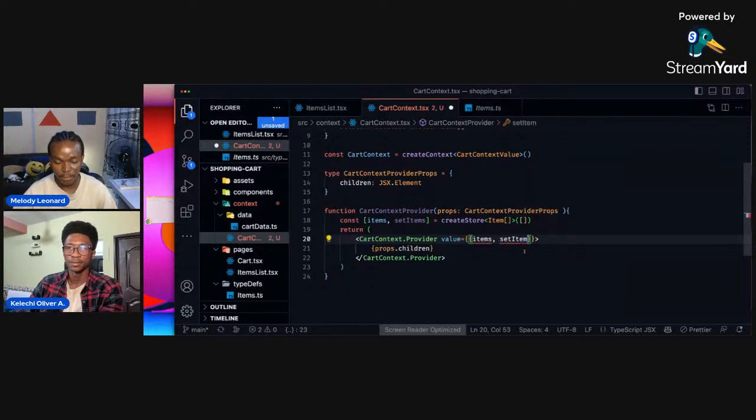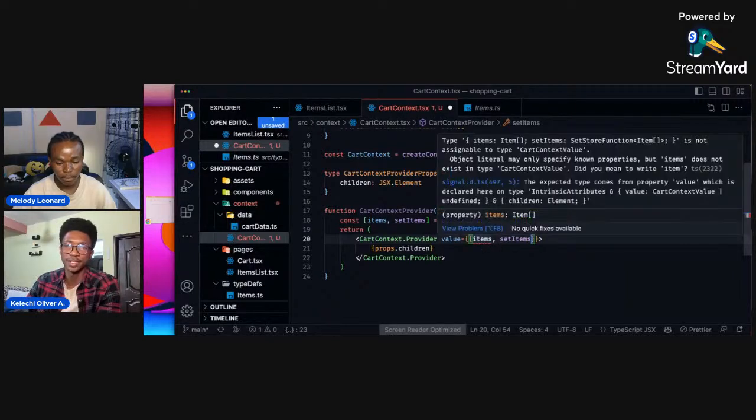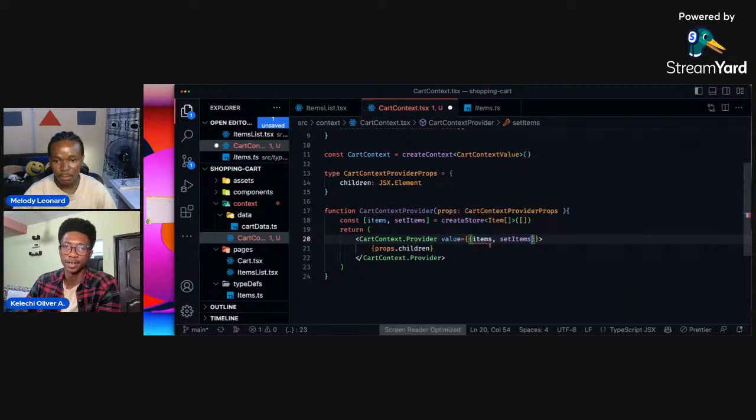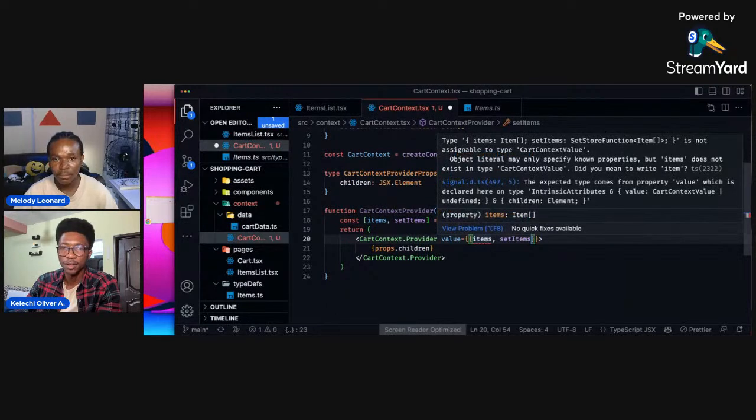Set item. Are we correct? So this should be set items. The items is a function, so you execute it, right? So items equals, sorry, the create store, what does it return as the first index in the array? The create store returns the items and the set items array. Okay. So let's see.